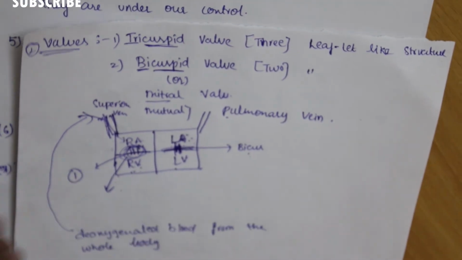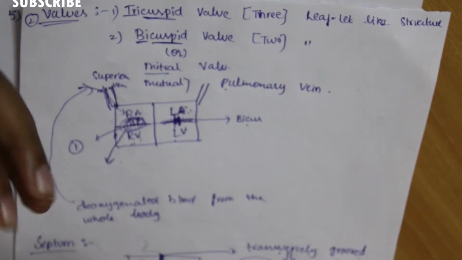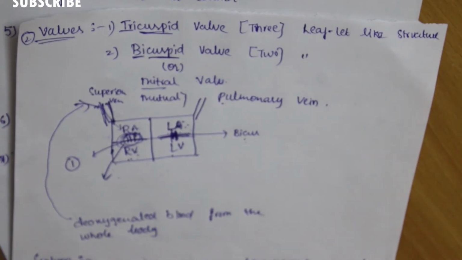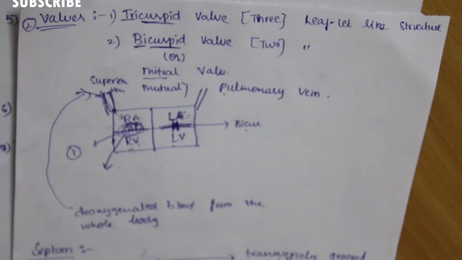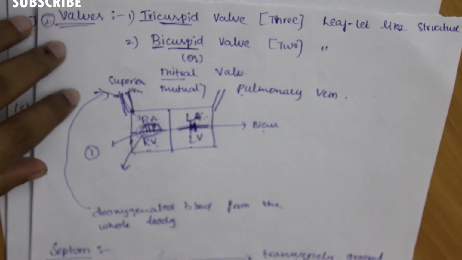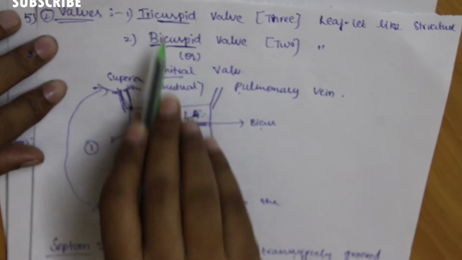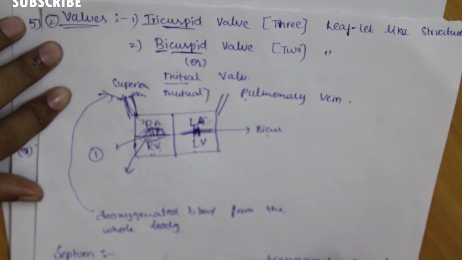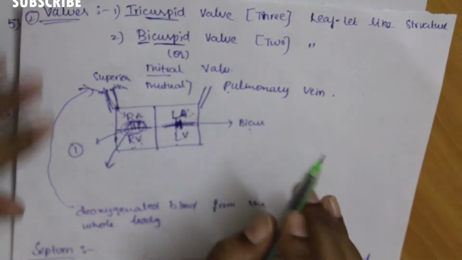Likewise in the heart, the walls are present like leaflets, and the name is derived from this.